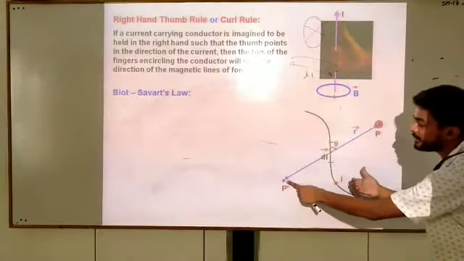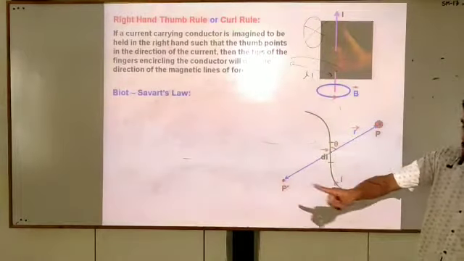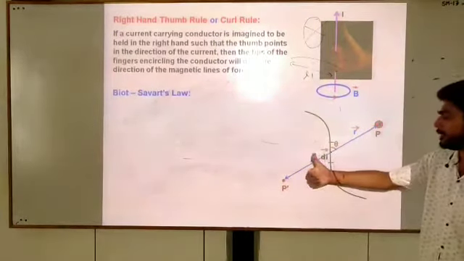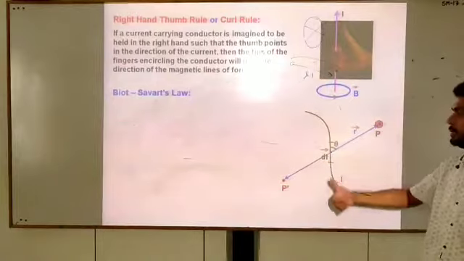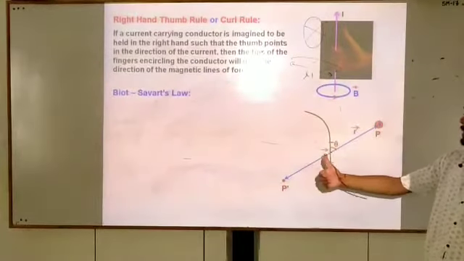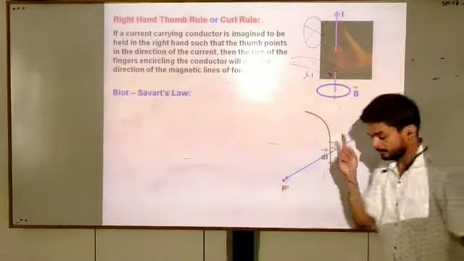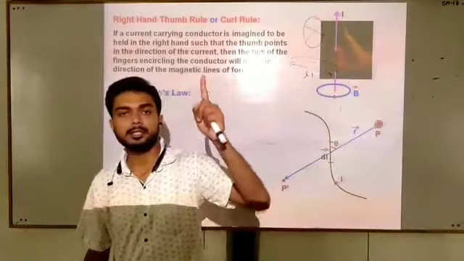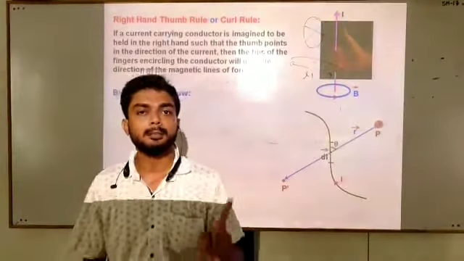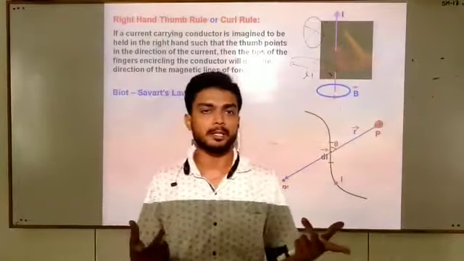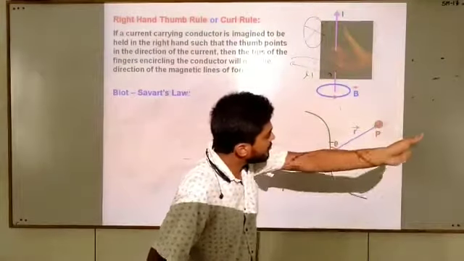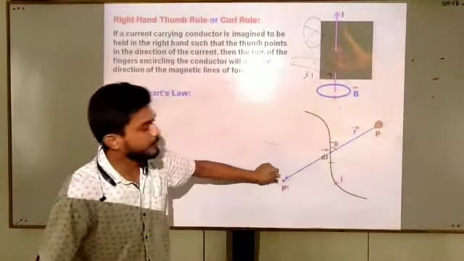Here dot denotes that magnetic field is coming outward. Students, here we can say for the same current carrying conductor, magnetic field is in both directions. Here magnetic field is entering and here magnetic field is coming out.